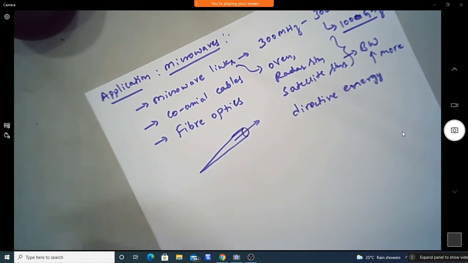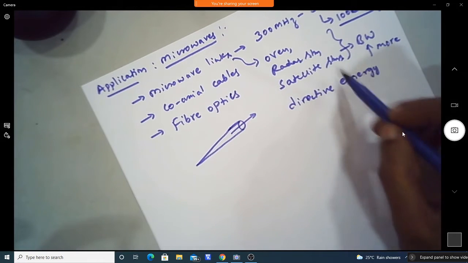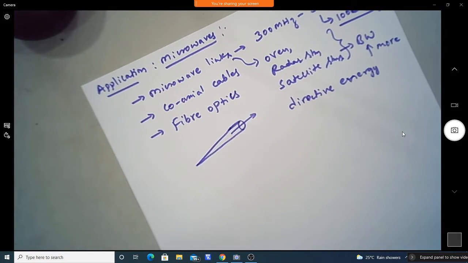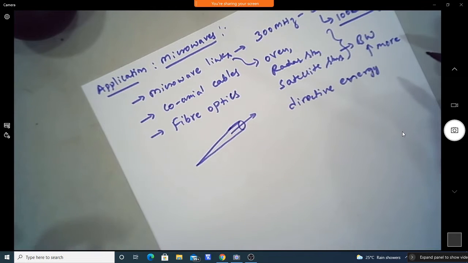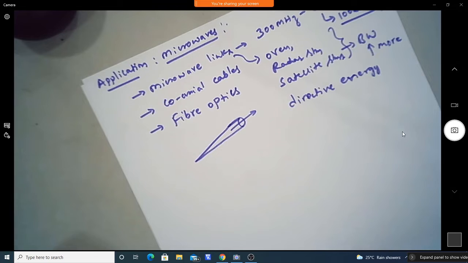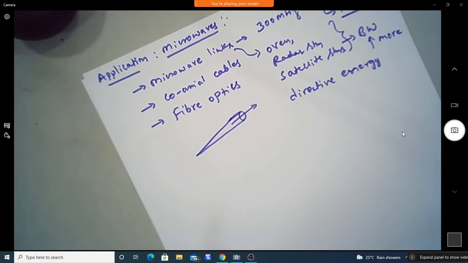Because of the directive energy as well as the bandwidth, we use the microwave frequency in most communication. And since the bandwidth is more, we can allocate channels; with millimeter wave technology the bandwidth can be higher and we can allocate more users in mobile communication. That is also a very important advantage.